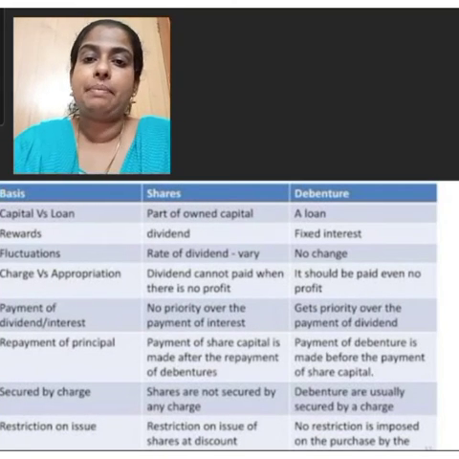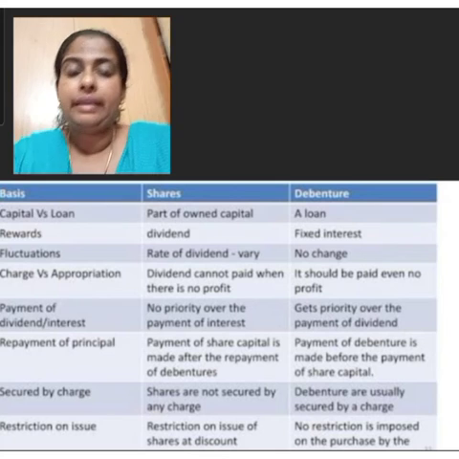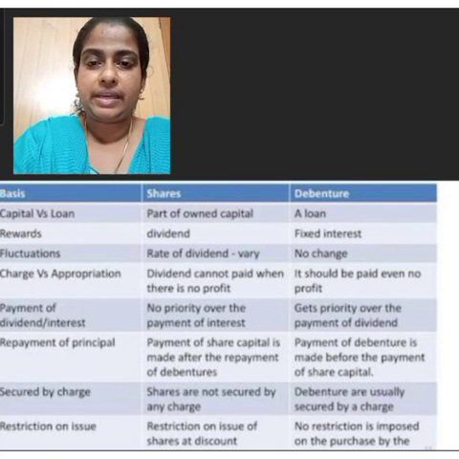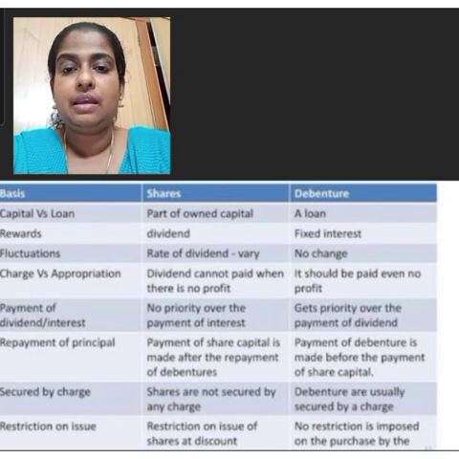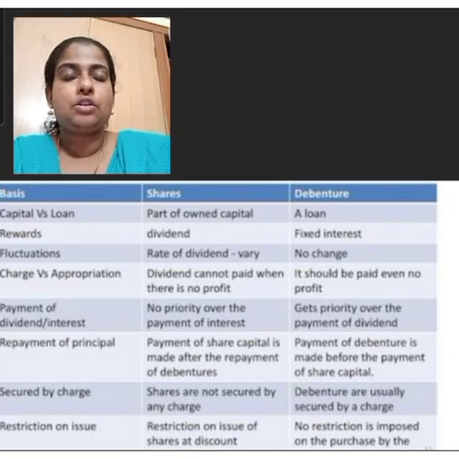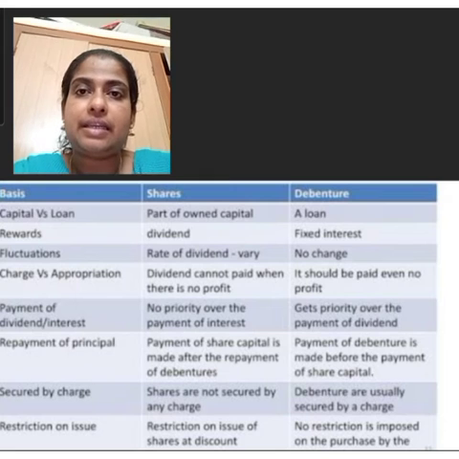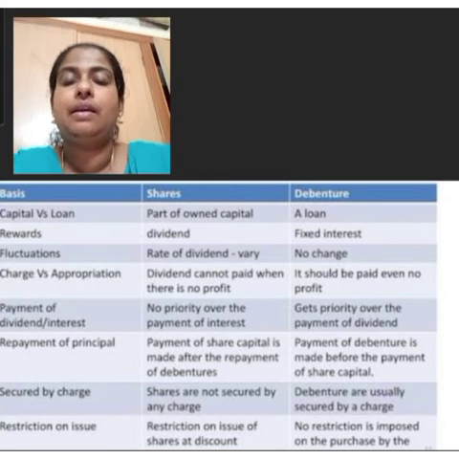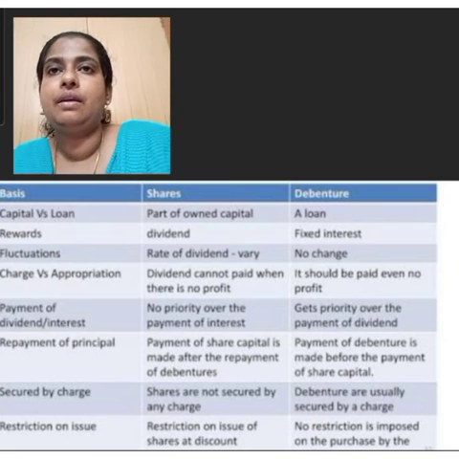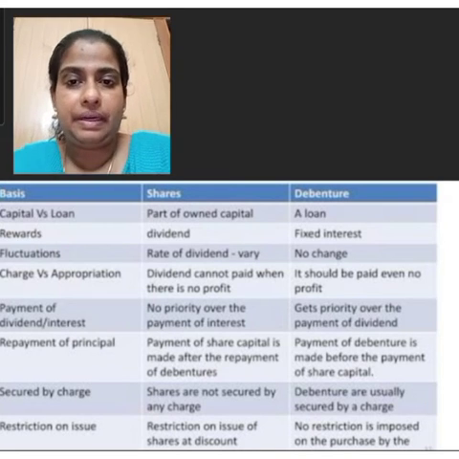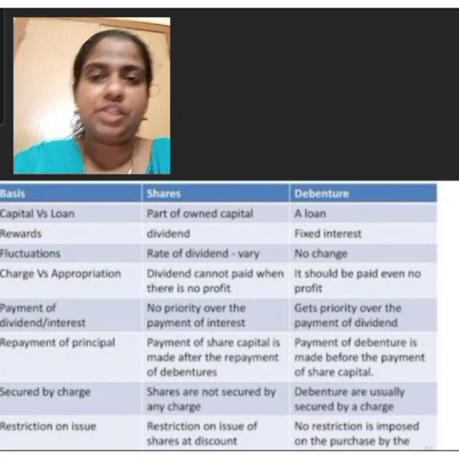The amount of the capital raised by the company by issuing shares is known as share capital of the company. The different types of share capital are authorized capital. This authorized capital is also known as registered capital or nominal capital. Then second one is issued capital. Third one, subscribed capital. Then subscribed and fully paid up capital. These are the different types of share capital.